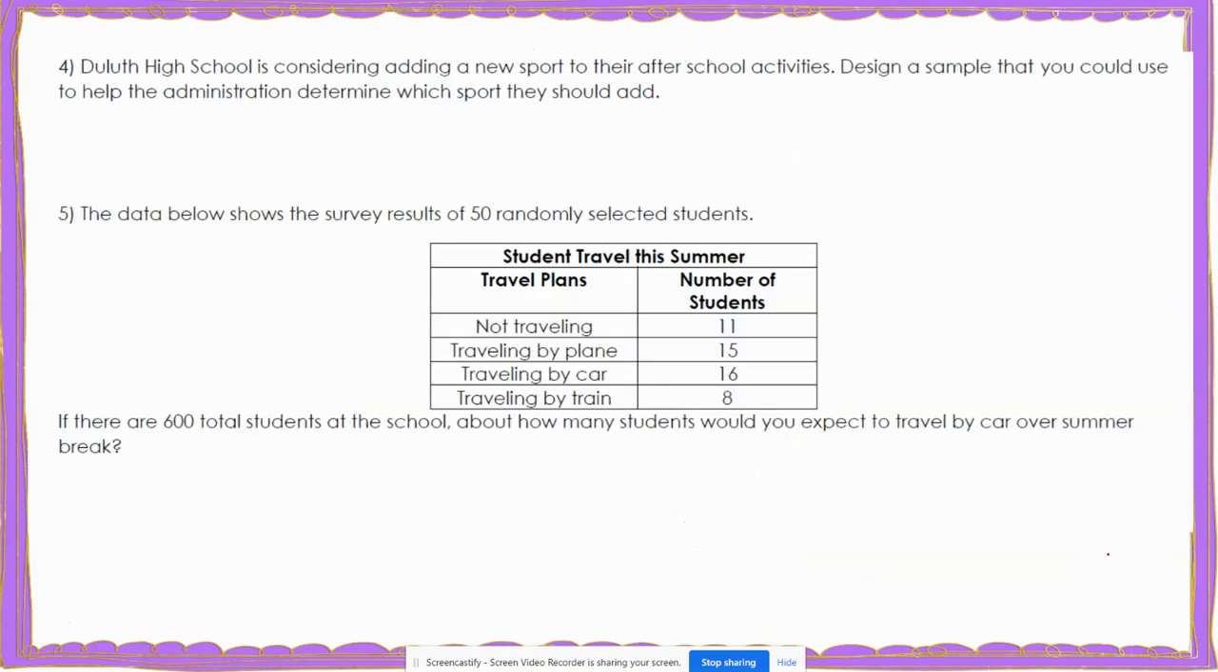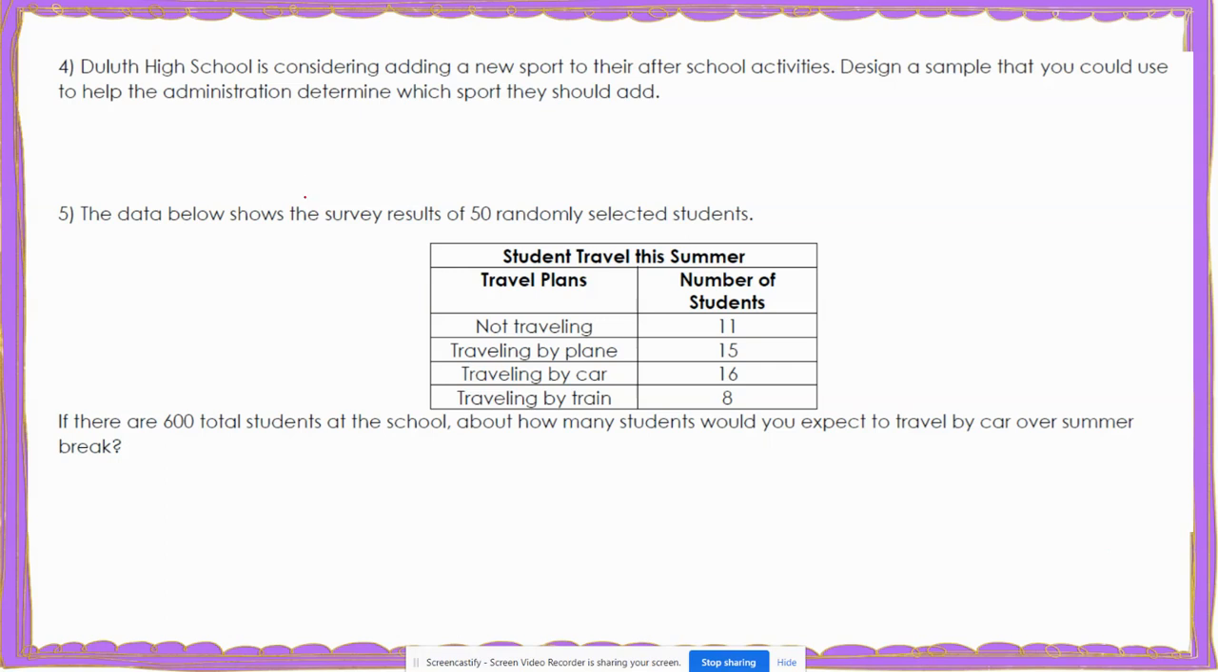Now let's look at number 4. It says Duluth High School is considering adding a new sport to their after-school activities. Design a sample that you could use to help the administration determine which sport they should add. Well, when you're looking at this, you want to figure out who is your population. In this case, we want to know what new sport we can add for Duluth High School. So we want to know about the students at Duluth High School. We want to know what sport they would want. So that means our population is all students at the high school.